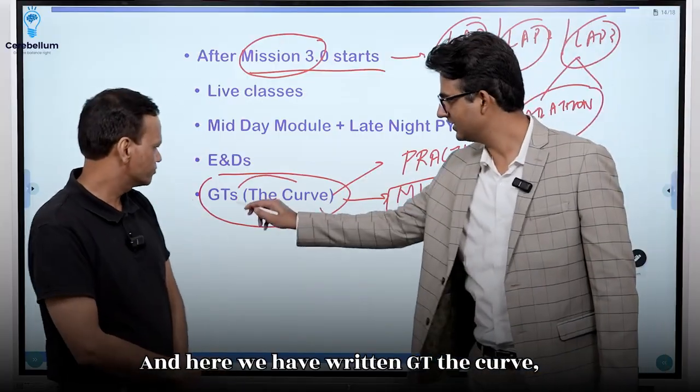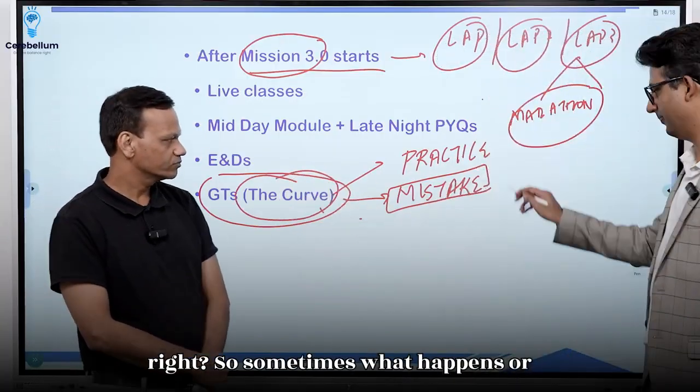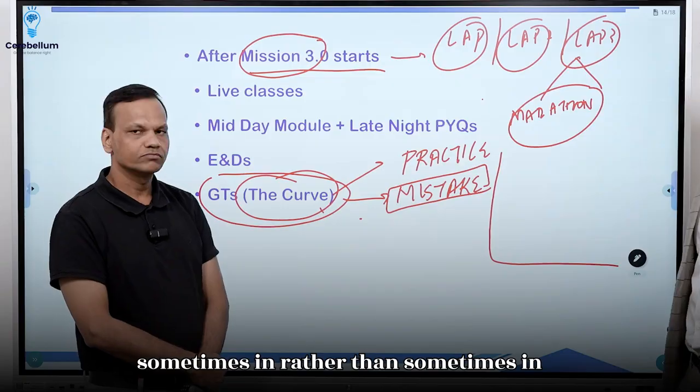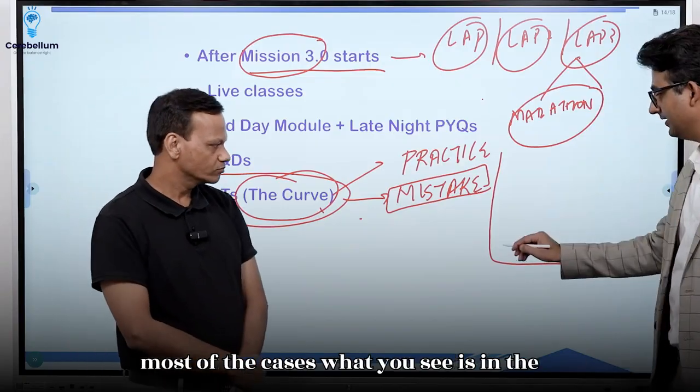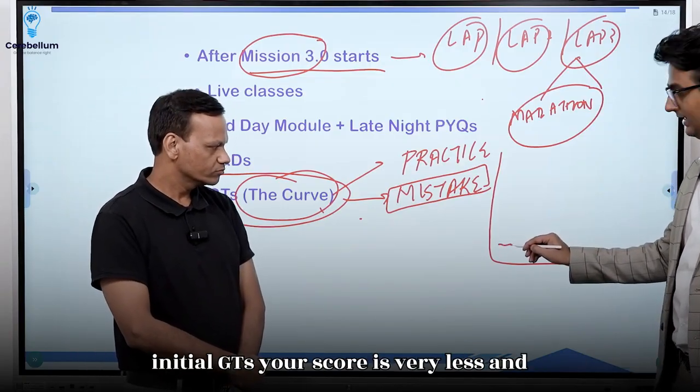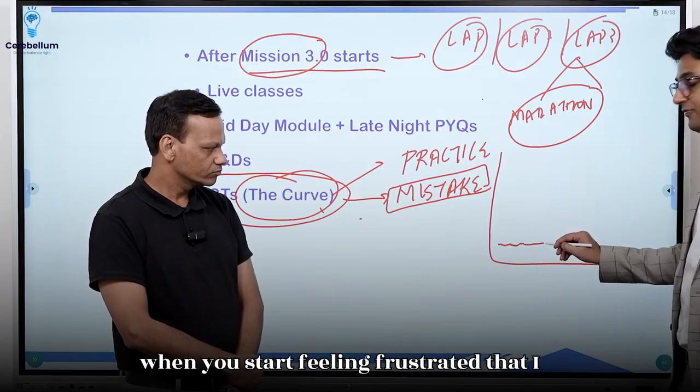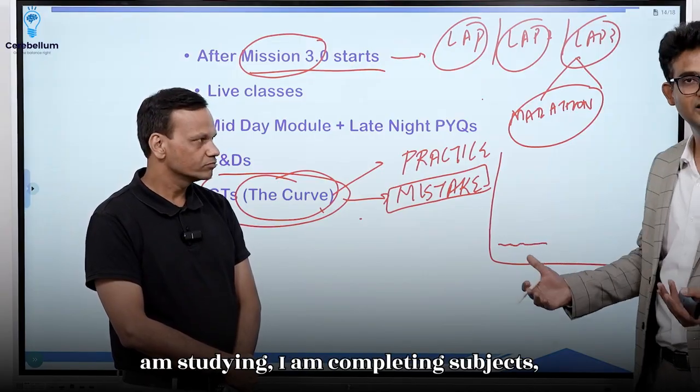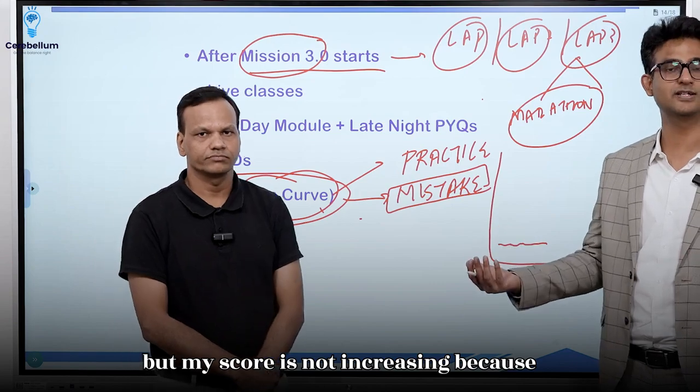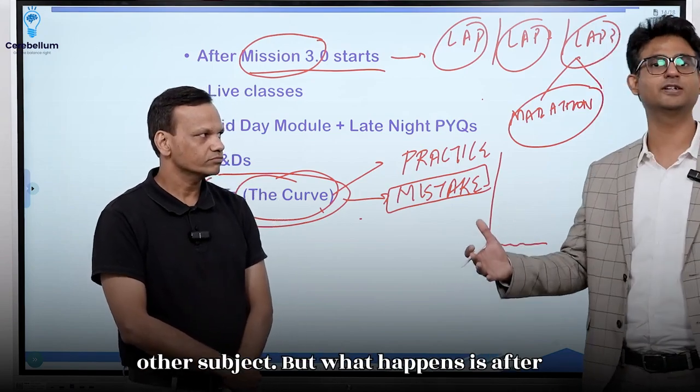And here we have written that the GT is a curve, right? In most cases, in the initial GTs your score is very low and it does not increase. This is the time when you start feeling frustrated that I am studying, I am completing subjects, but my score is not increasing, because you study one subject and you forget the other subject.